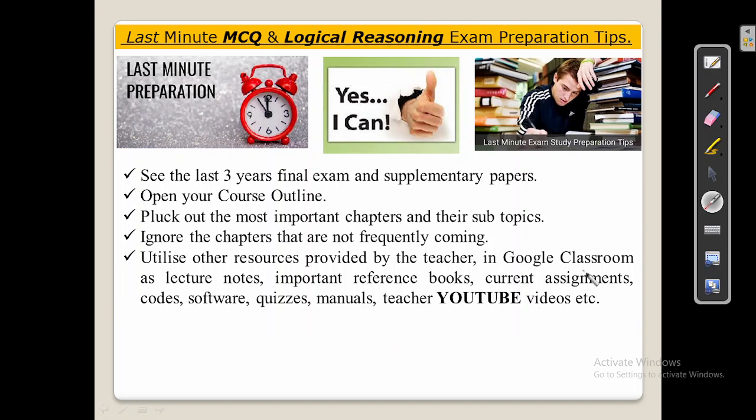For example, Google Classroom lecture notes, reference books he has specially recommended, some assignments, software. If he has given you some quizzes, manuals, you can always use these as a side tool along with the first and second tip.